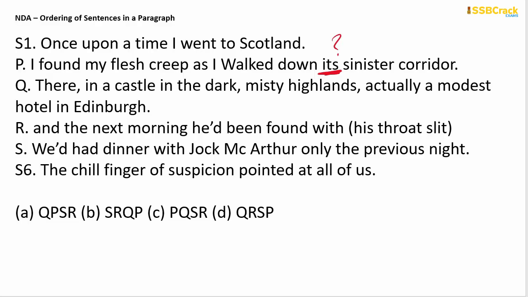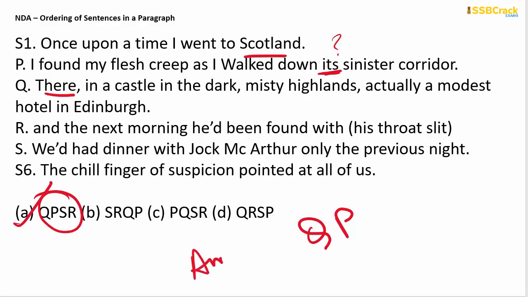Okay, so there means Scotland. So Q will be the beginning. There in the castle in the dark misty highlands, actually a modest hotel in Edinburgh. After that, I found my flesh creep as I walked down its sinister corridor. So QP. Here there is only one option, QPSR. This is your answer, which is option A.